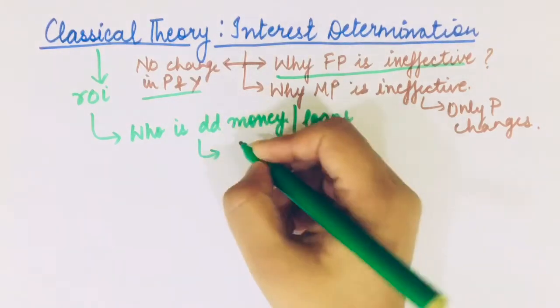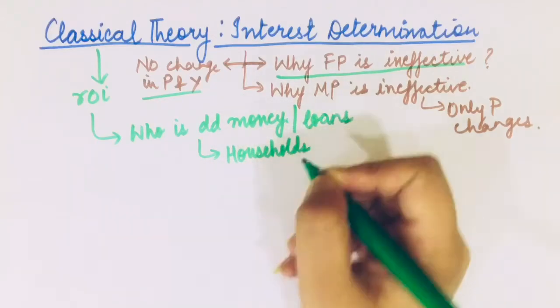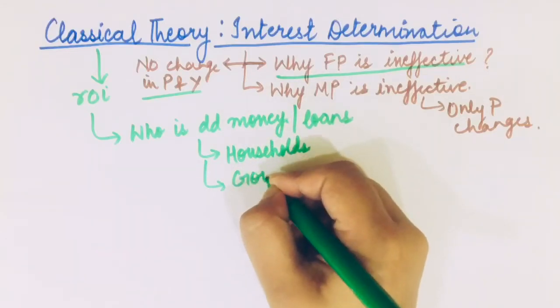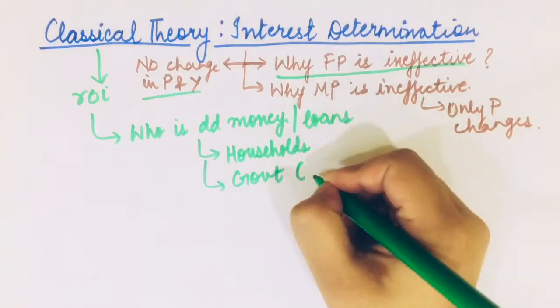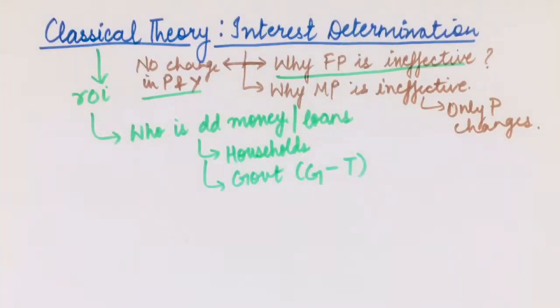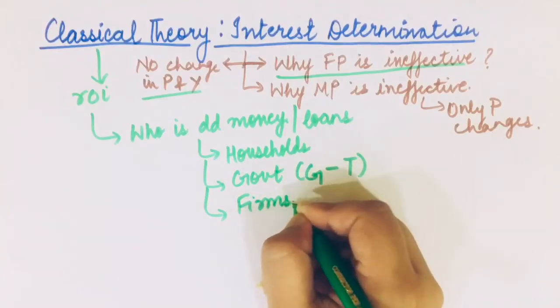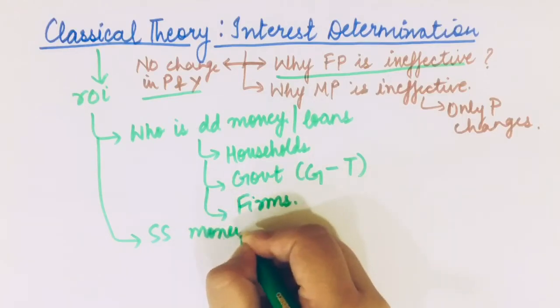So who is making the demand for loans? Households can make a demand for loans, right? Then the government can make a demand for loans. So how much does the government demand? Suppose it is incurring an expenditure of G and it is collecting revenues of T. So G minus T is the demand for loans, that is the extra expenditure that the government needs. After that, who else demands? Firms make investments.